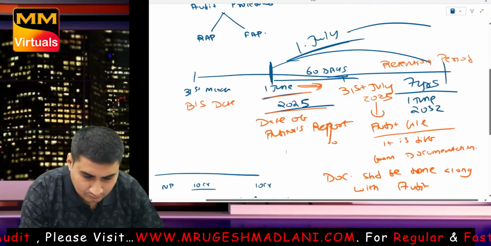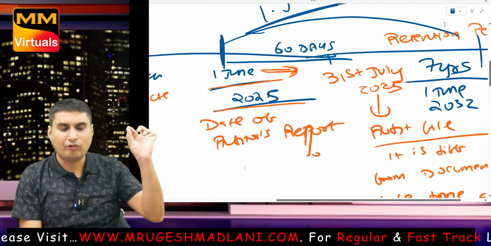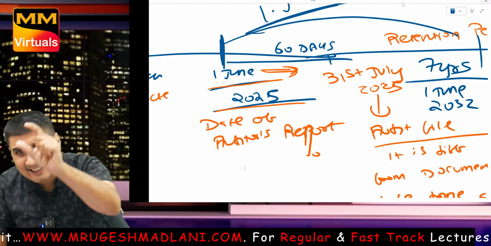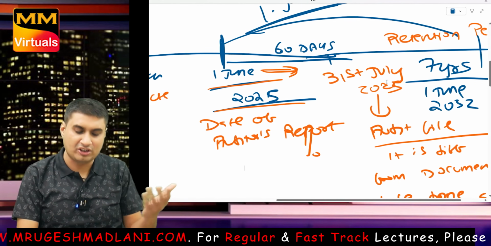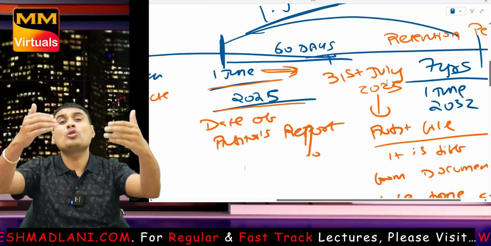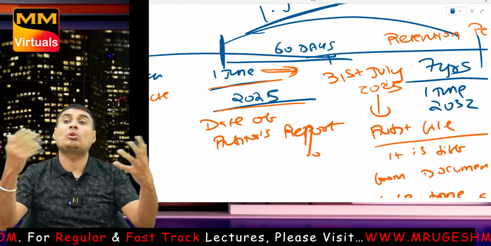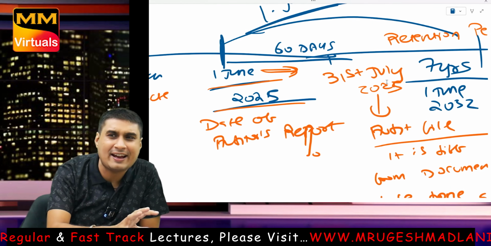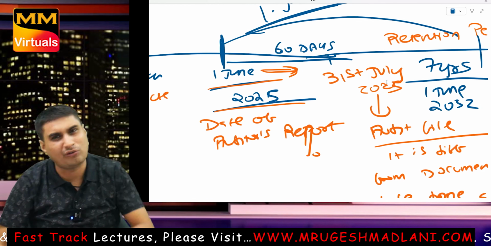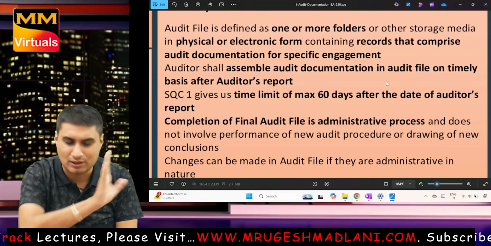See here. So 1st June is the date of auditor's report. From there, exactly 60 days you have to count, roughly 31st July. Okay, so our documentation should be prepared by 31st July. They can ask all these questions. If not prepared, then ICAI will take action. It shows negligence on the part of the auditor, etc. Case study you will do.